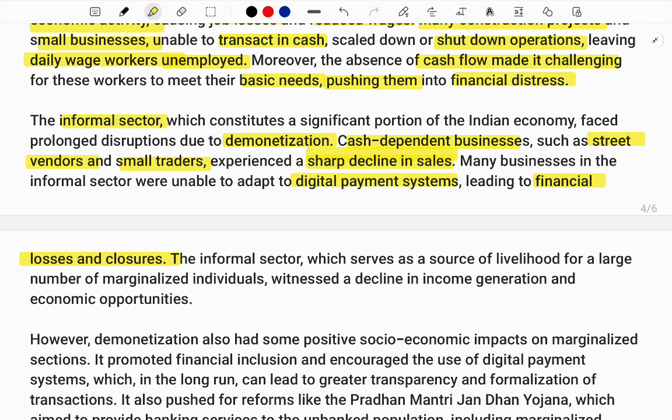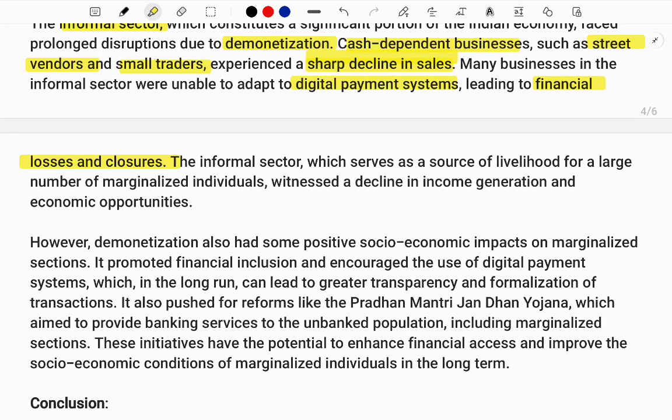Many small-scale shops drastically reduced their employment; their livelihood, their lifestyle, everything vanished. Many street vendors reduced in a significant manner. The bigger markets took their place. The informal sector is a major livelihood, and many marginalized individuals are dependent on it. So their income generation reduced, economic opportunity reduced, their lifestyle reduced, and they suffered a lot.